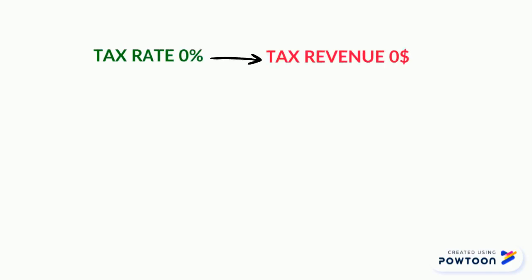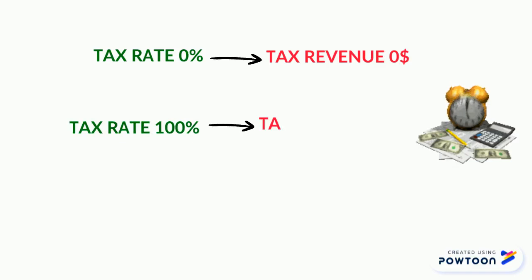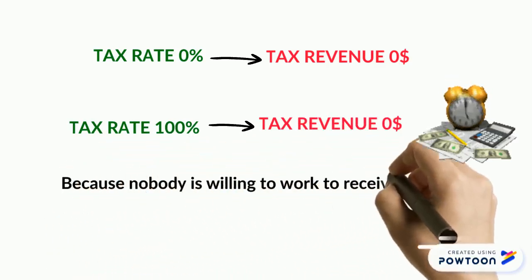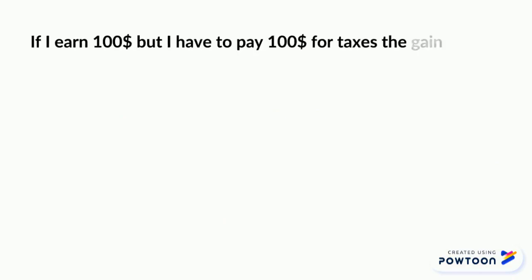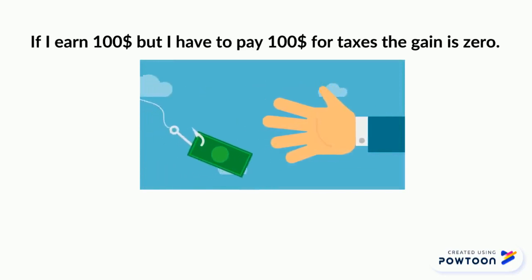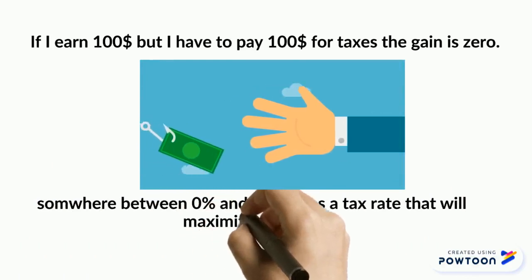The economic effect assumes that the tax rate will affect the tax base itself. And also when the tax rate is 100%, the tax revenue is still zero, because no one is willing to work to receive a salary of $0. For example, if I earn $100 but I have to pay $100 in taxes, the gain is zero. So only somewhere between 0% and 100% lies a tax rate that will maximize revenues.